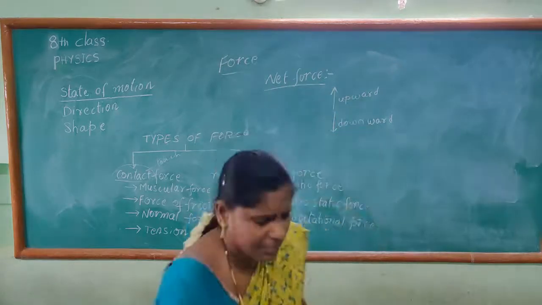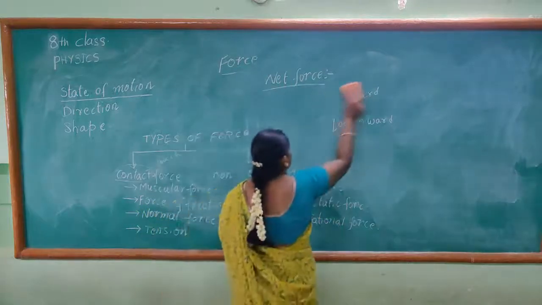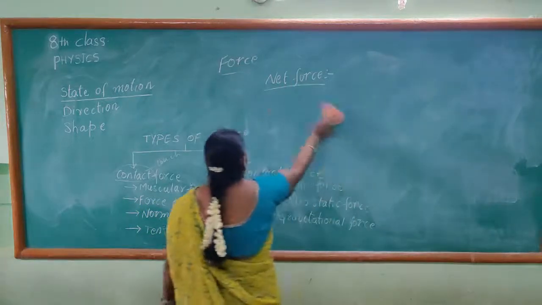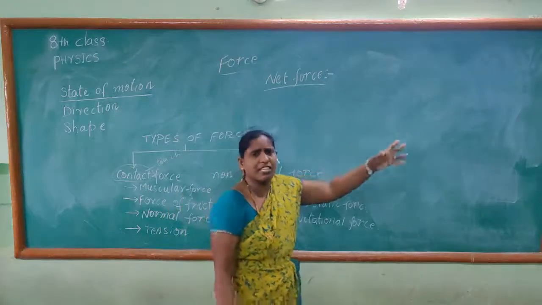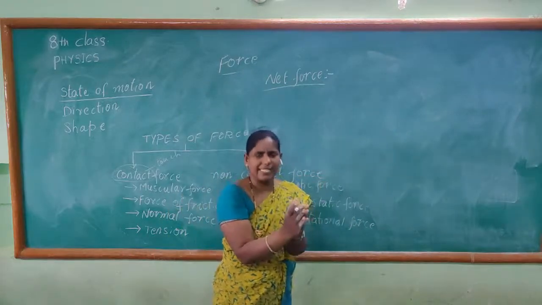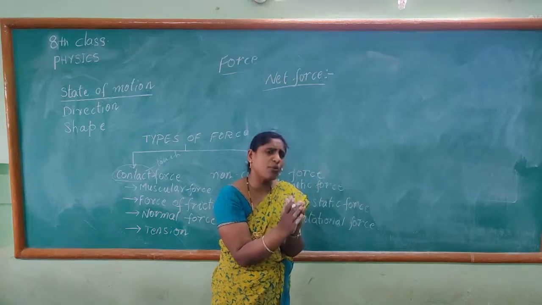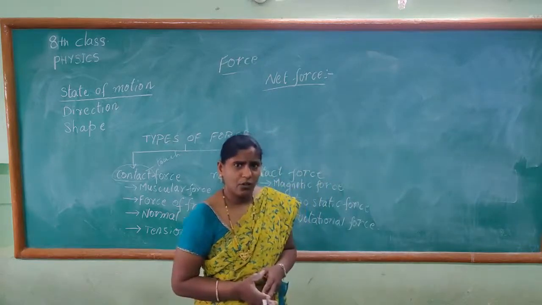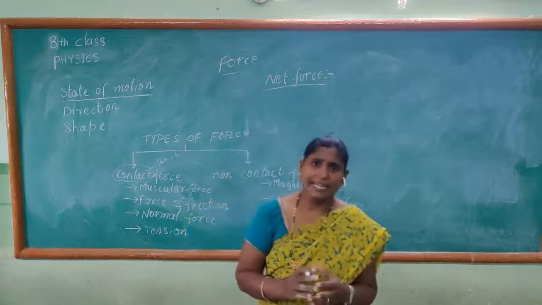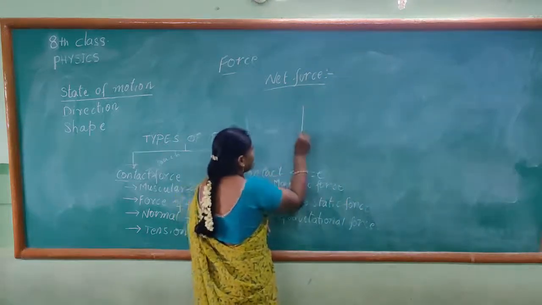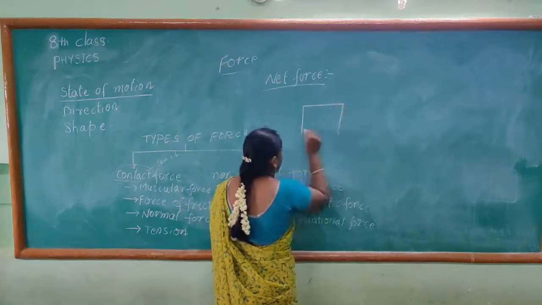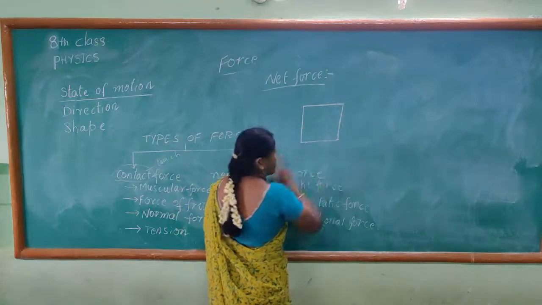For example, let us find out the net force. If both forces are acting in the same direction, we sum them. If they are acting in opposite directions, we subtract them. For example, there is a body.